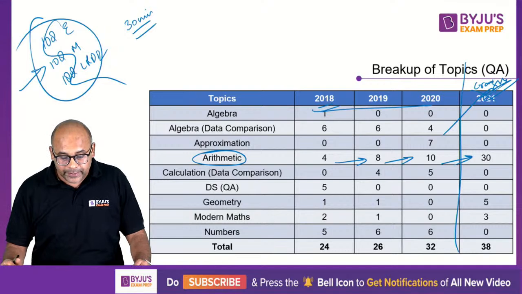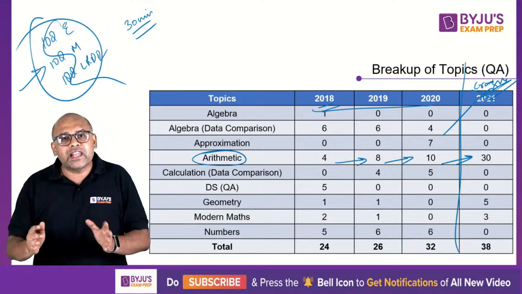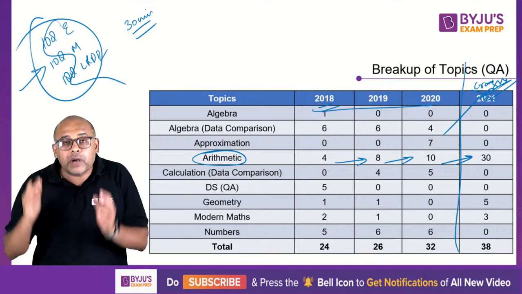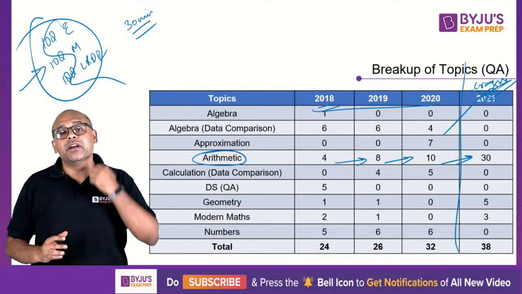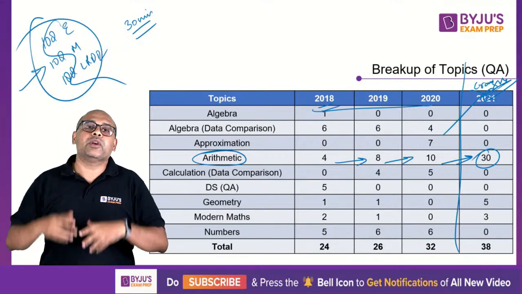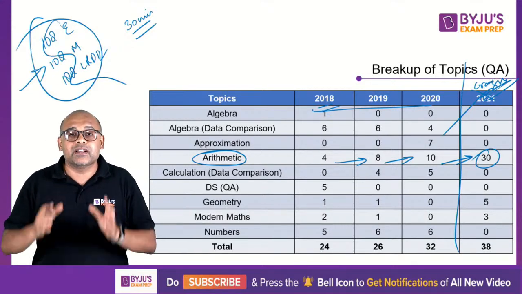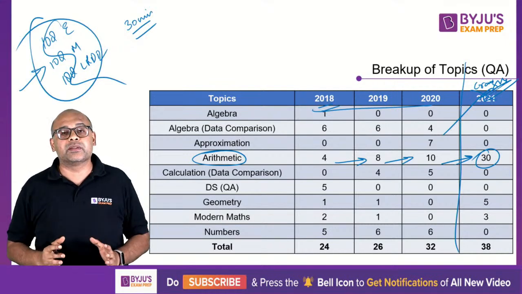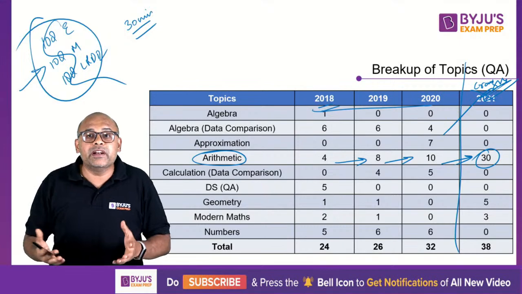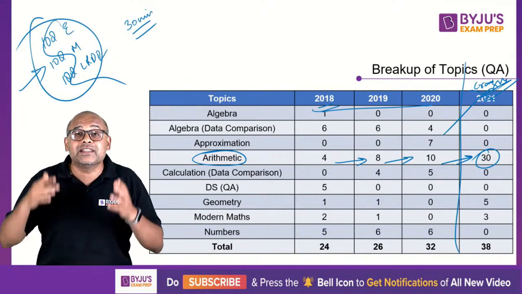2018, 19, and 20. So, arithmetic, very clearly, they have been increasing the number of questions. So, do not be surprised if the paper this year is arithmetic heavy. 30 questions aayenge, 20 questions aayenge, doesn't matter. The bottom line is be prepared for arithmetic. And in arithmetic, you're talking about your simple interest, compound interest, time and distance, time and work.